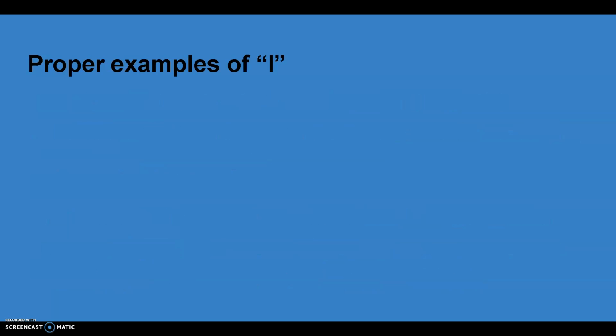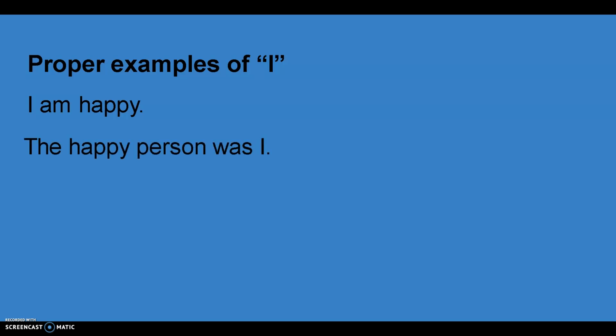Proper examples of I. I am happy. In this sentence, I is the subject. The happy person was I. In this sentence, I is a predicate nominative.